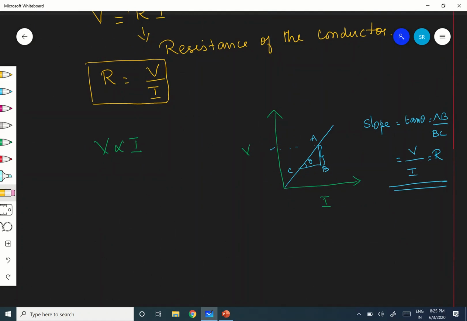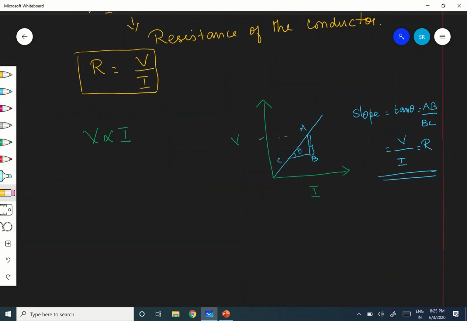Right. Now, I just want you to see, I have two conductors A and B, and the plot is given. This is plot number 1. I am plotting a graph between V and I for both the conductors, and I am getting a plot like this, for example.